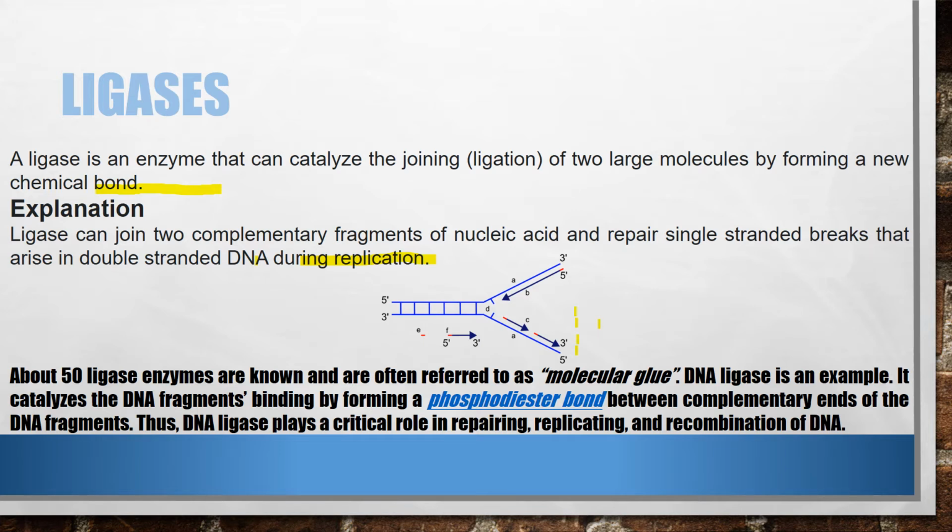DNA ligase is an example. It catalyzes the binding of DNA fragments, forming a phosphodiester bond between complementary ends of DNA fragments. In the case of Okazaki fragments, in which there is a gap between them, that gap is filled by the ligase enzyme, forming a phosphodiester bond between them. Thus, DNA ligase plays a critical role in repairing replicated DNA and in recombination of DNA.